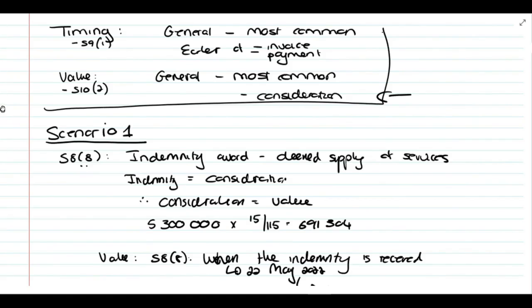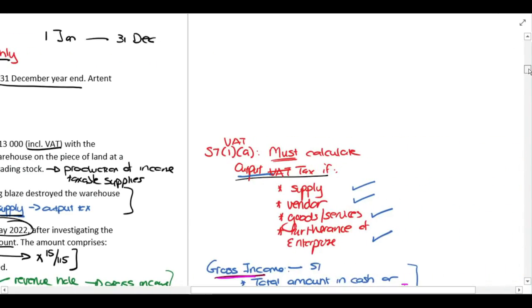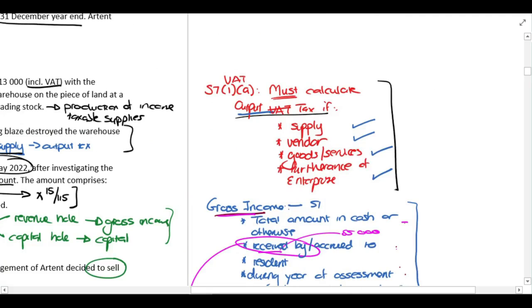Okay, so what happens in this case now is that there is a sale of property. And again, what is important for you to remember here of this land is that it's not the same as in income tax, where we distinguish between goods which are capital in nature and goods which are revenue in nature, and then the one is gross income and the other one is not. For the sale of property, to determine if there's output VAT rather, you always test it against section 7.1a, which says there must be output tax if there's a supply by a vendor of goods or services in the furtherance of an enterprise.